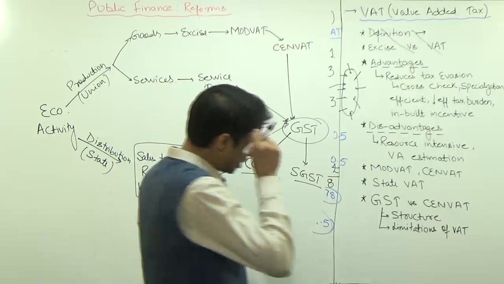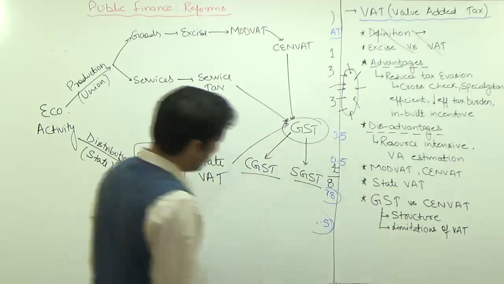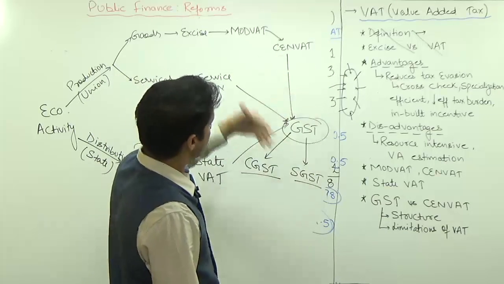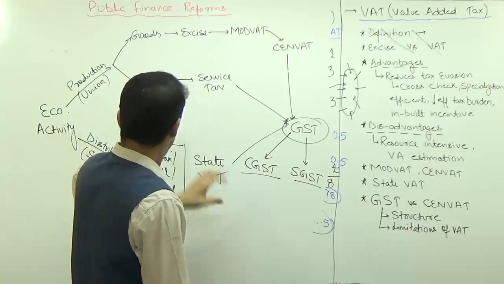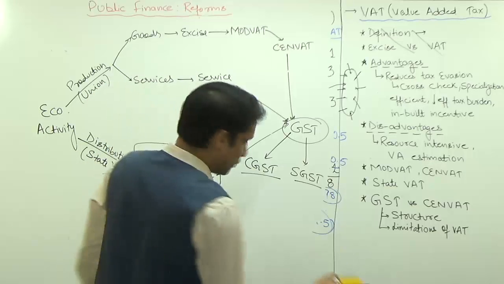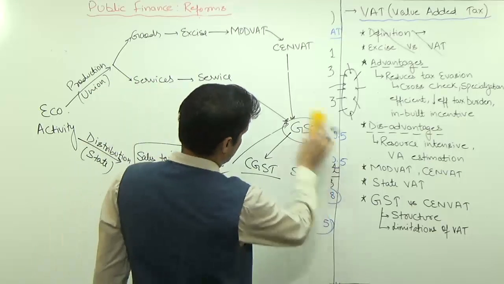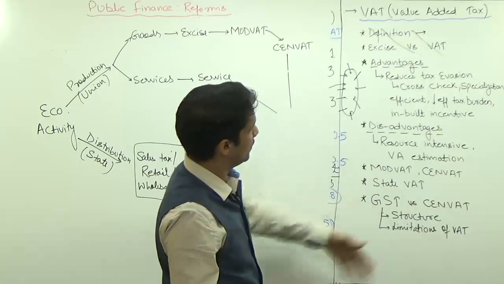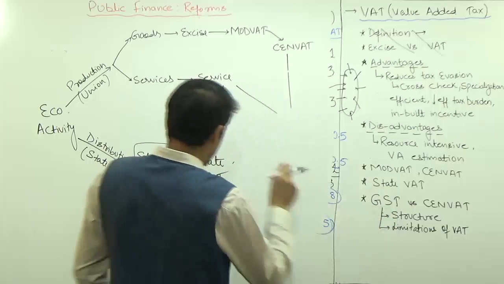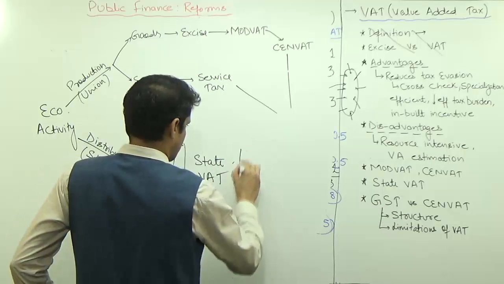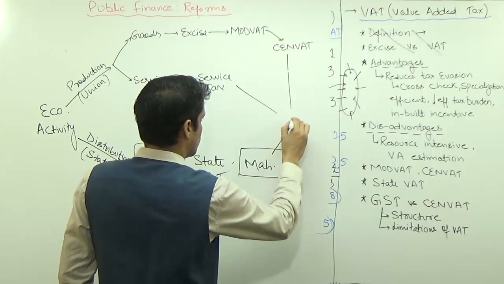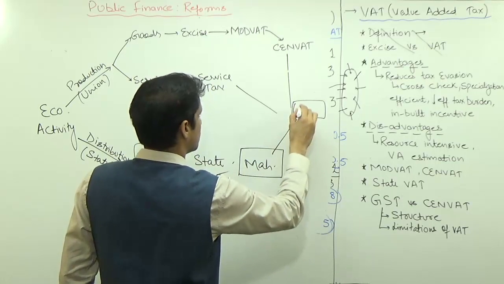The next one is the limitations of VAT. We discussed that the VAT system came: we have the modified VAT or CENVAT at the union level, and at the state level we have the VAT system. But what is the negative of this? What is the limitation of this VAT? Majority of the limitations we will discuss while discussing GST. But one major thing is, suppose you are producing something in Maharashtra and you want to sell that item in Delhi.